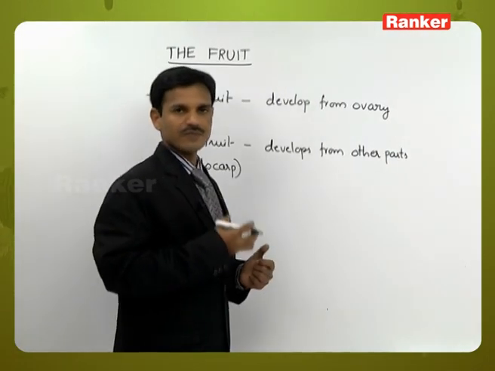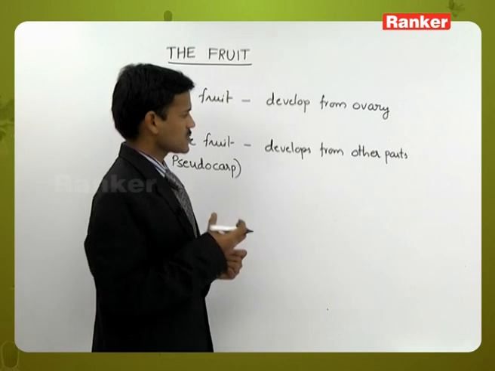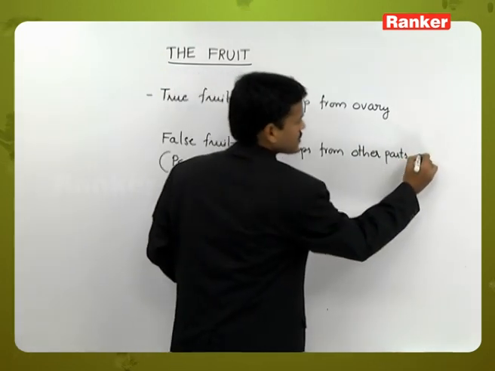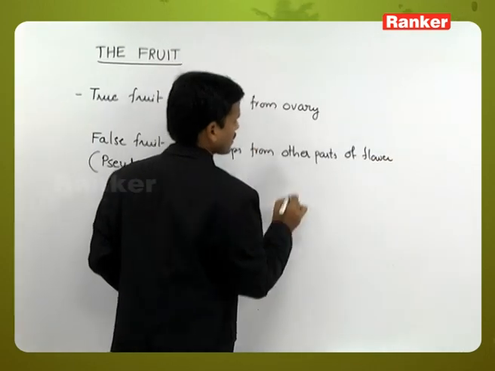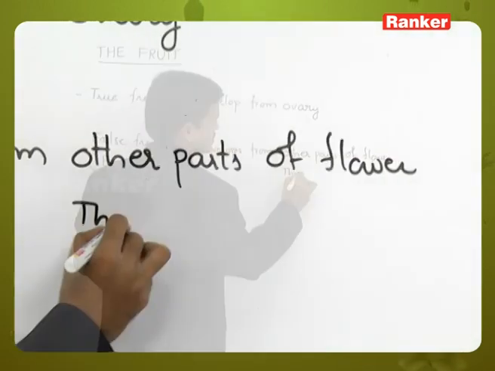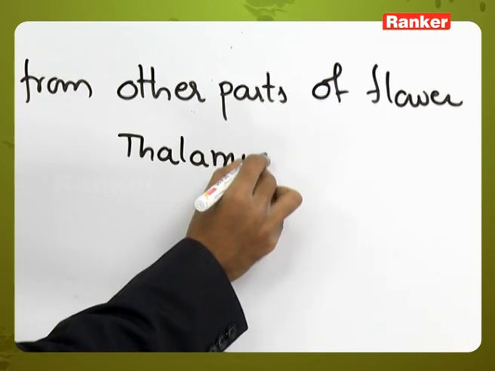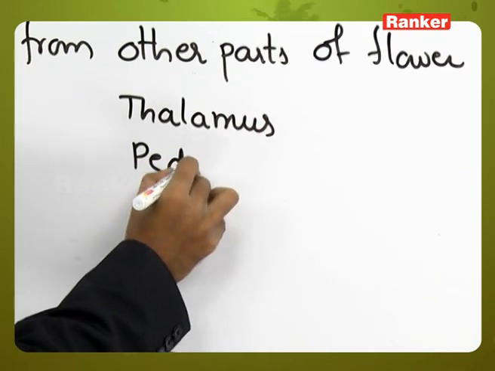So sometimes from thalamus, sometimes from the pedicel. So other parts like thalamus or pedicel.